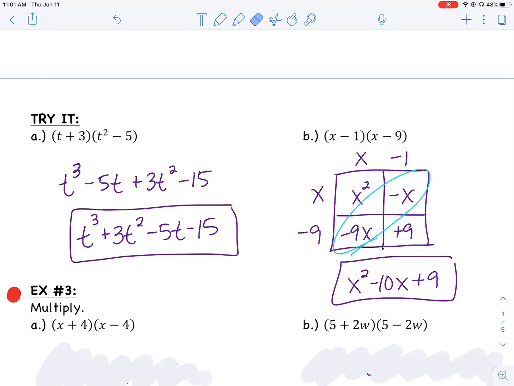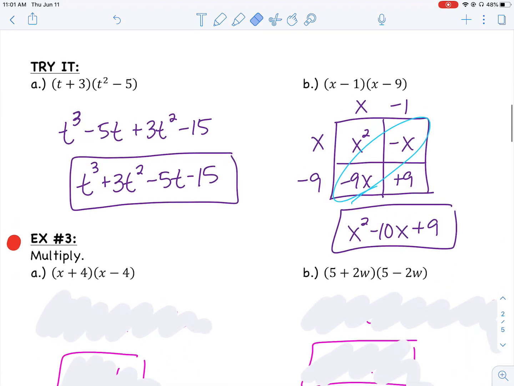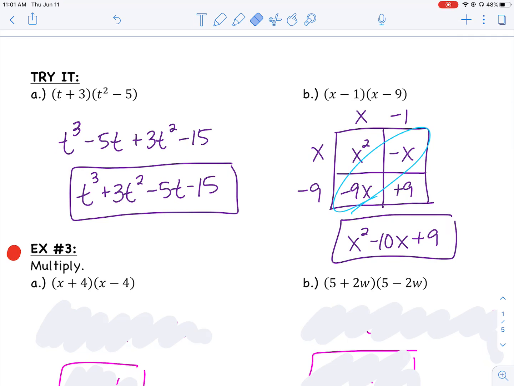It doesn't really matter which you use. Just make sure that, again, you show me all of your work so I can see what's going on so I can give you your full credit, okay? Practice multiplying those different polynomials with whatever method you choose before moving on to the next idea.